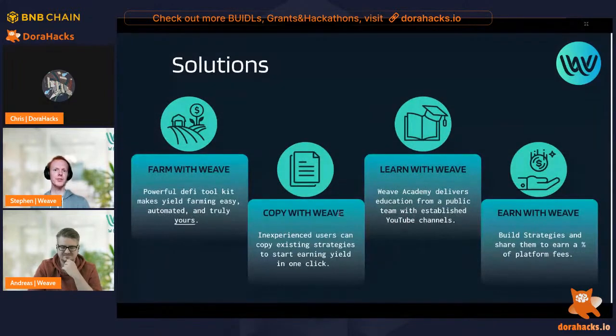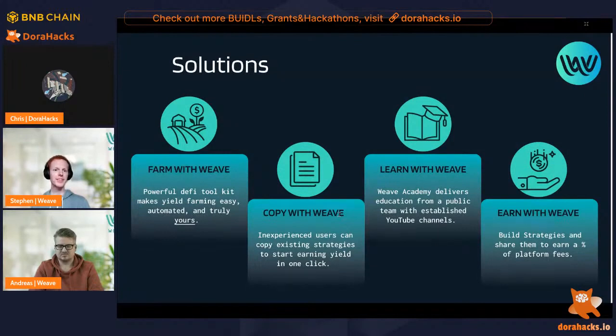Our drag and drop personal strategy builder with its intuitive UI allows users to compound, swap, or take profit in any way they want, sharing their work on social media or even with friends. Less experienced users and even complete newbies can then copy their favorite strategies in one click to earn passive income at a risk exposure of their choice. Our experienced public team are guiding users throughout their DeFi journey using the Weave Academy educational content available online.